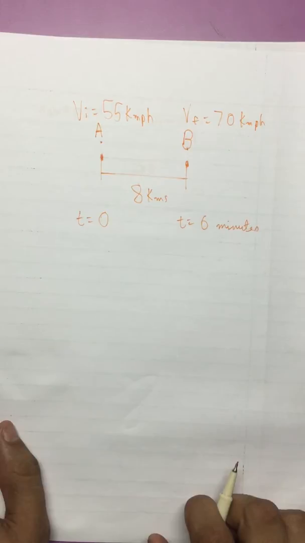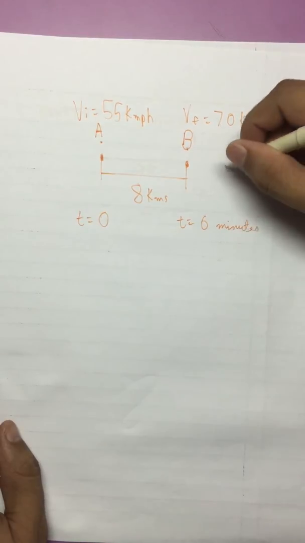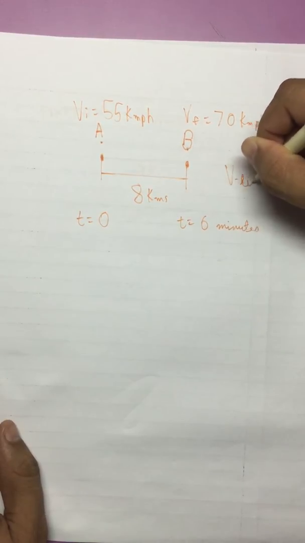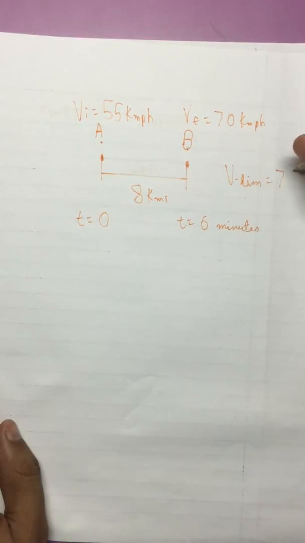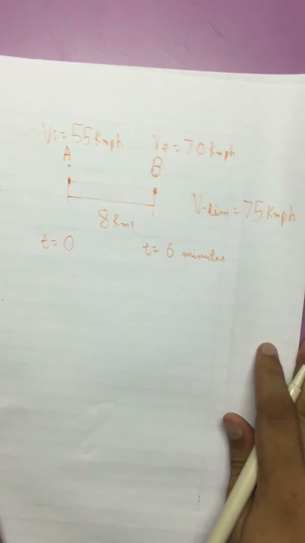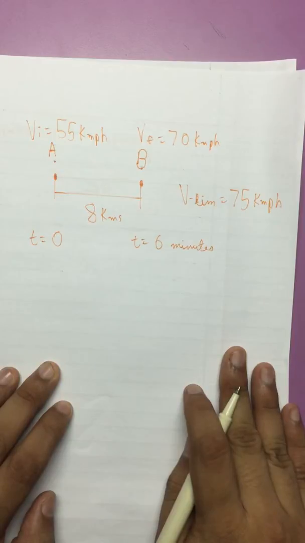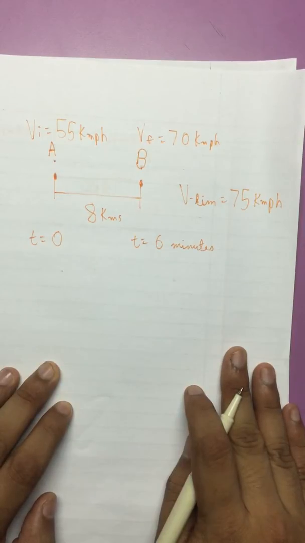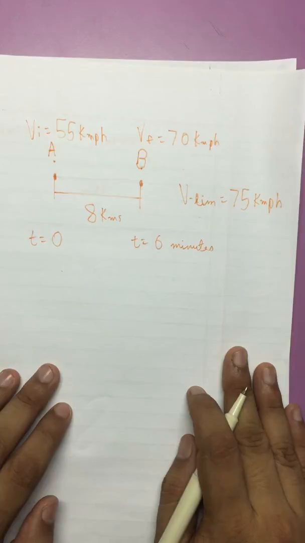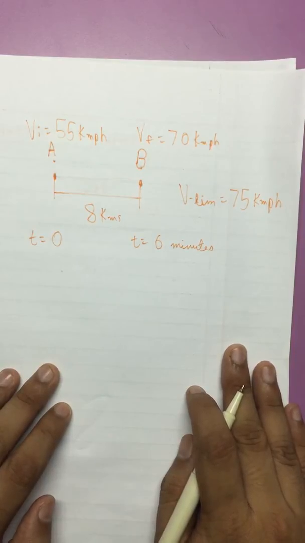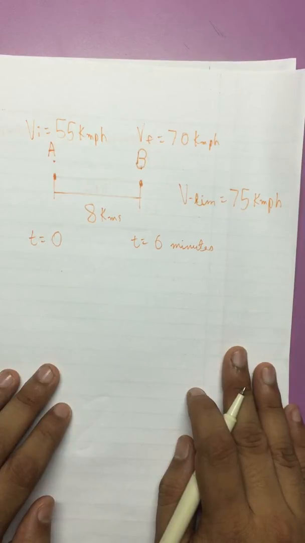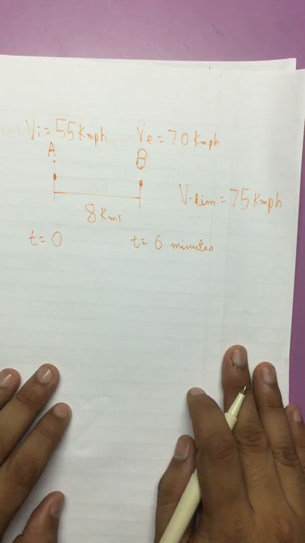Note that the speed limit is 75 km per hour. So V limit is 75 km per hour. Okay. So the question is, does John break the law for speeding? The answer to this obvious question is yes. He does break the law. But how do we prove it mathematically or using the fundamentals of calculus? For this purpose, we use the mean value theorem.